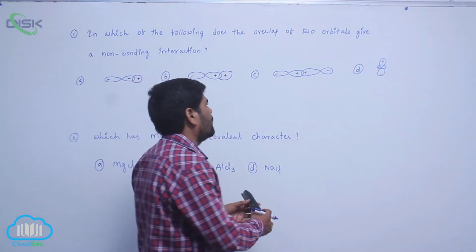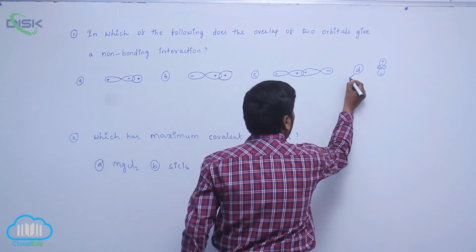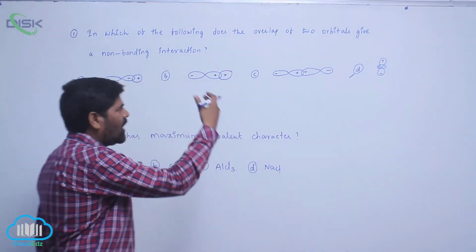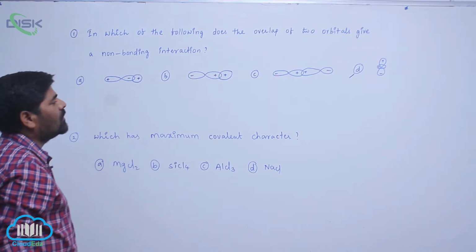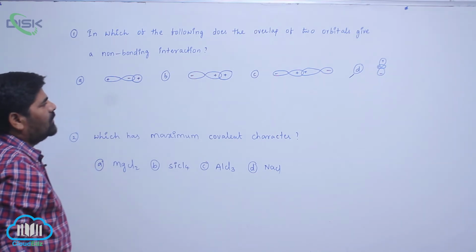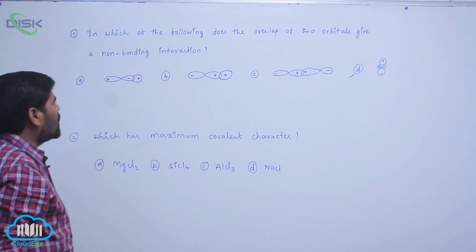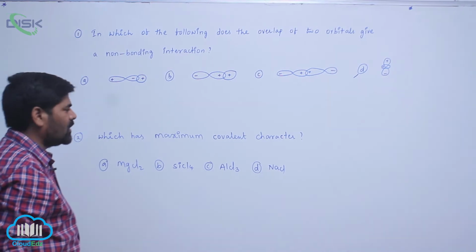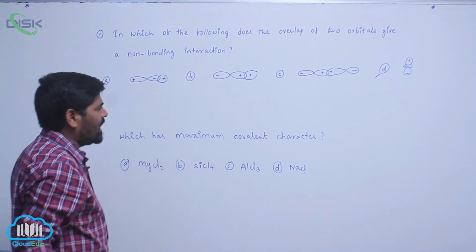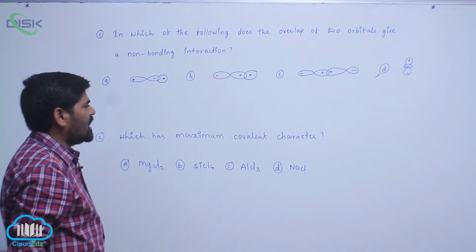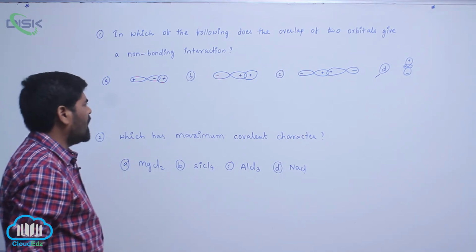So that is the reason why this is the answer. Overlapping is not possible. That overlapping is known as zero overlapping. It never gives bond formation. Which has maximum covalent character?